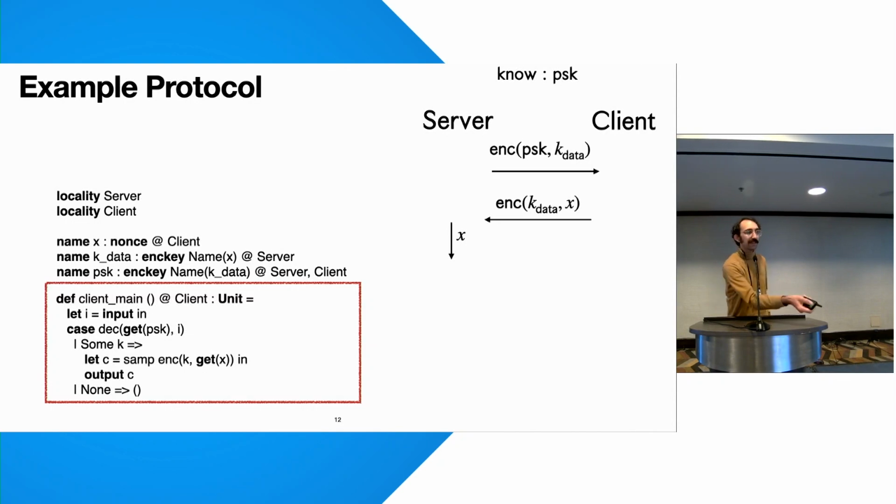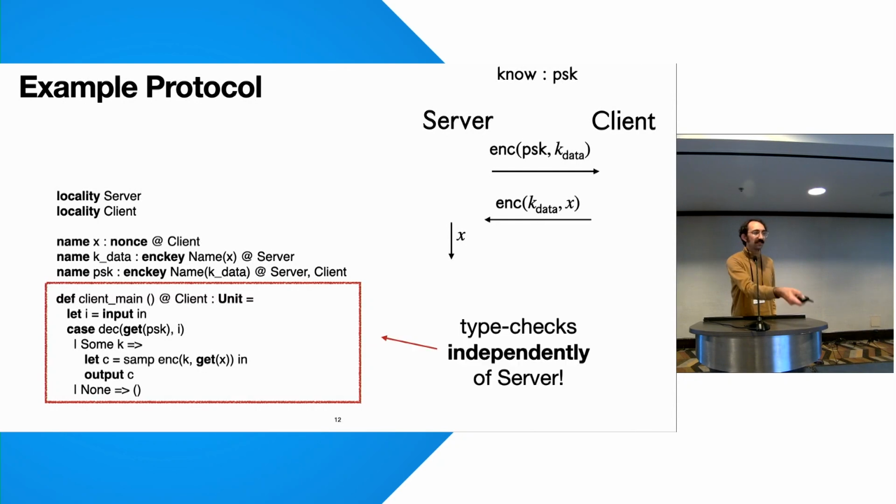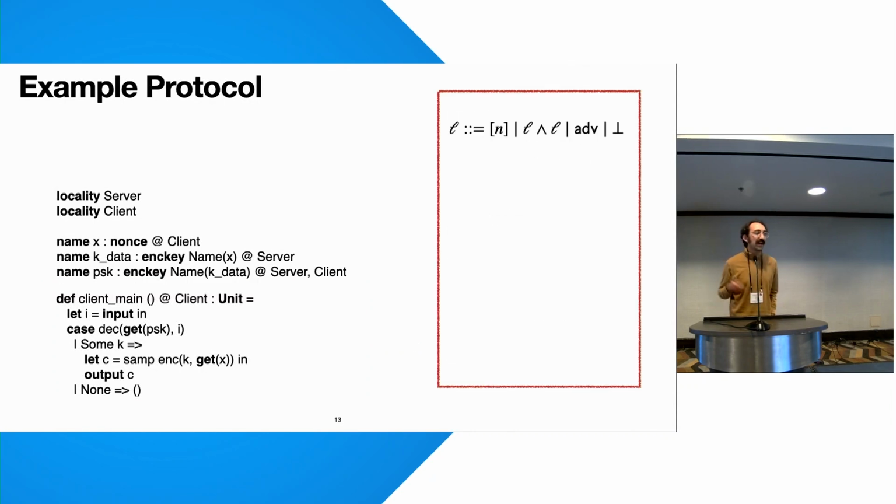The huge advantage of OWL is that because it's defined by a type system, the client's code can be checked completely independently of the server's, in contrast to previous tools where you check the whole protocol all at once. This is a huge advantage because it enables separate verification efforts per party. And as I mentioned earlier, the soundness of our technique relies on information flow checking.